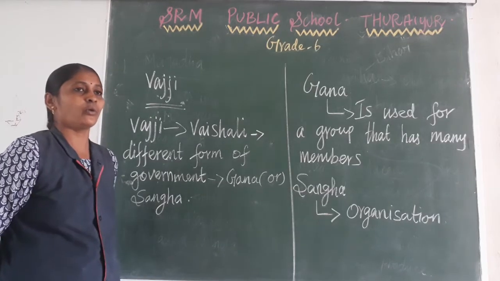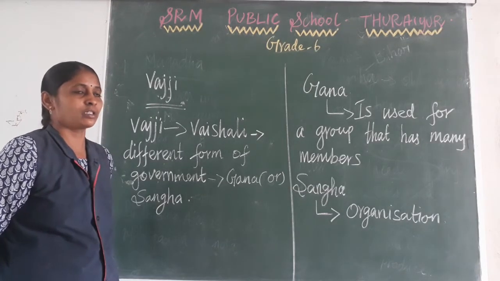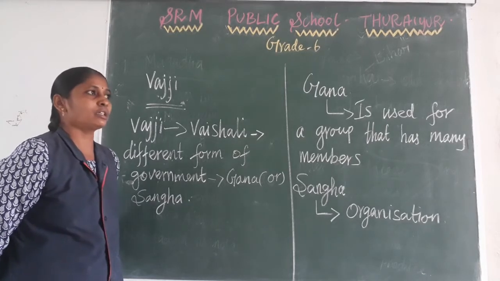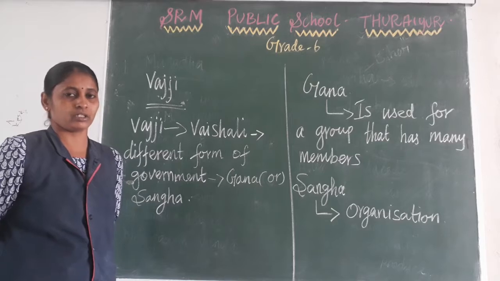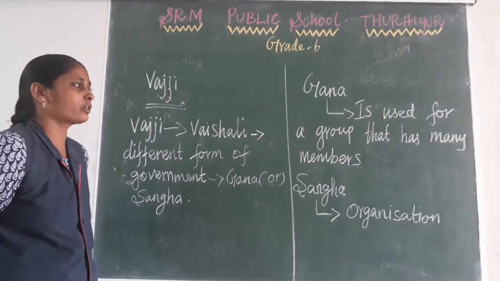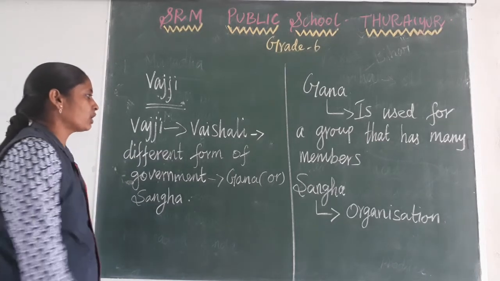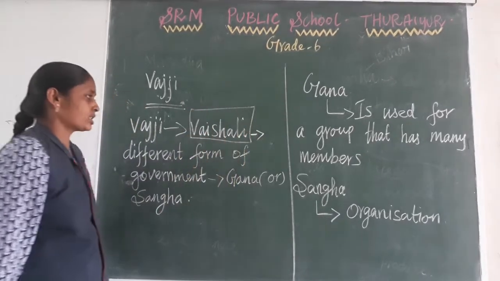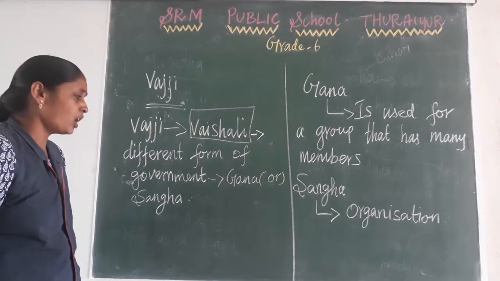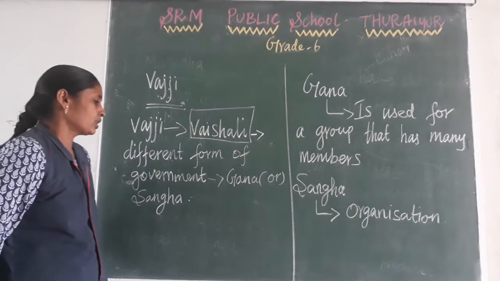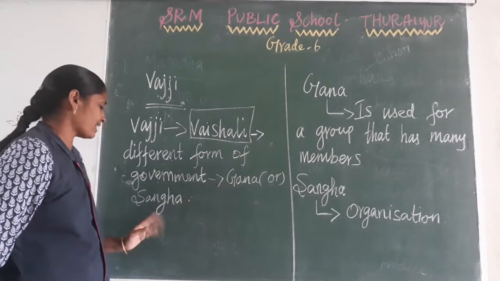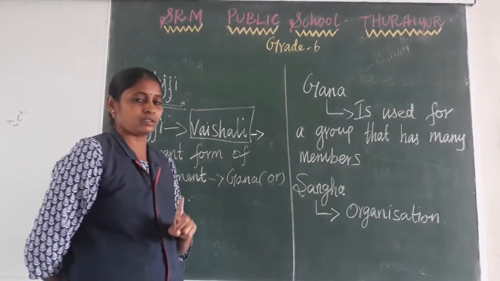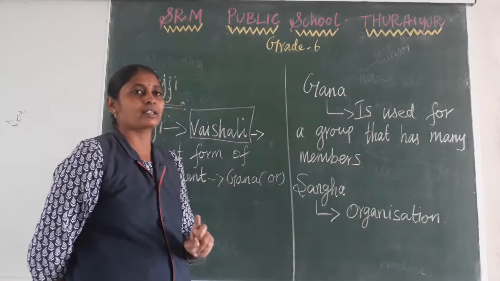So Magadha was a very powerful kingdom. Nearby Magadha we have Vaji. Vaji followed a different type of government. What was the capital of Vaji? Vaishali. So how did they form the government? They made a Gana or Sangha. So there was no single ruler.